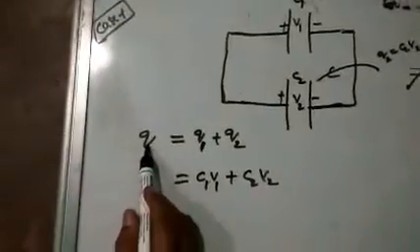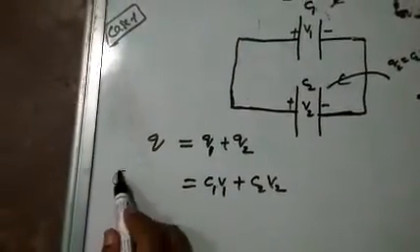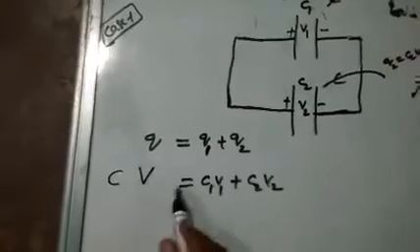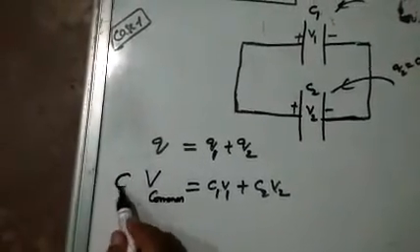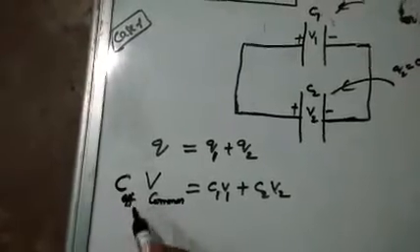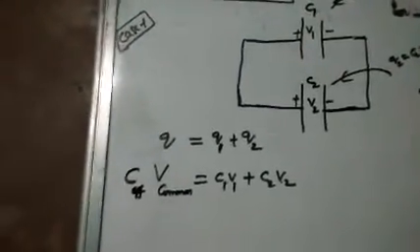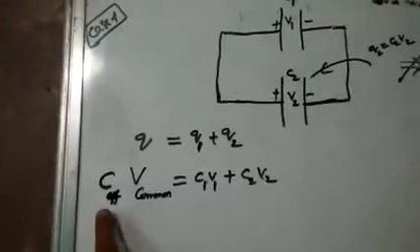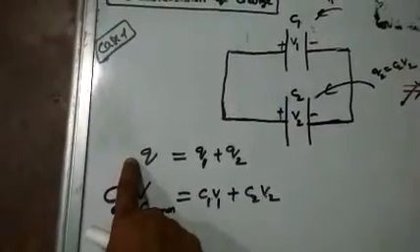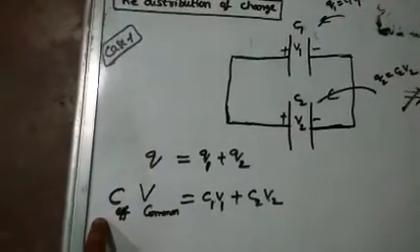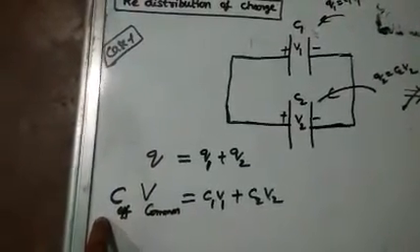So Q is equal to CV, you can apply the Q equals CV formula. V is nothing but the common, same potential, and C is nothing but the effective capacitance. I told you this is the total charge of the system, so I have to write effective capacitance only.